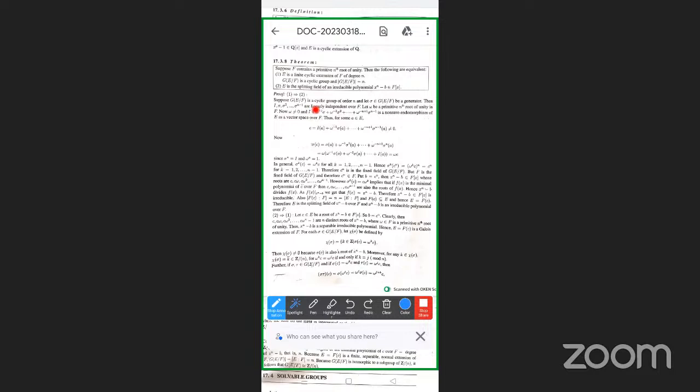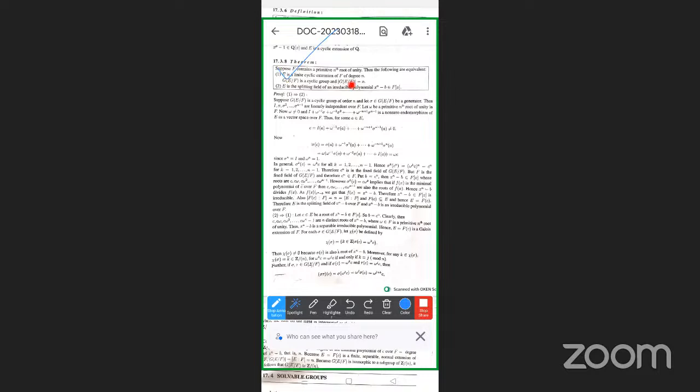Our assumption is that E is a finite cyclic extension of F of order n. Our first condition is true, and we have to prove the second condition. So E is a finite cyclic extension of F of degree n, so G of E over F is a cyclic group and the order of G of E over F is equal to n.